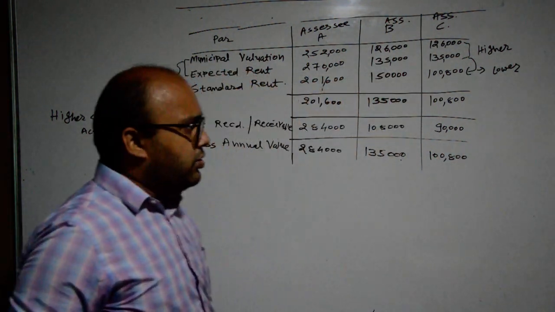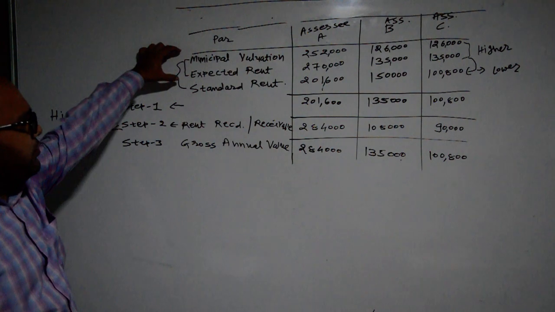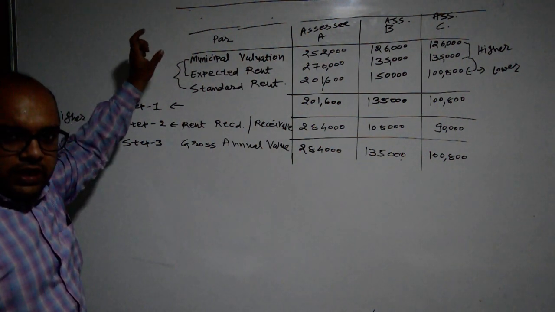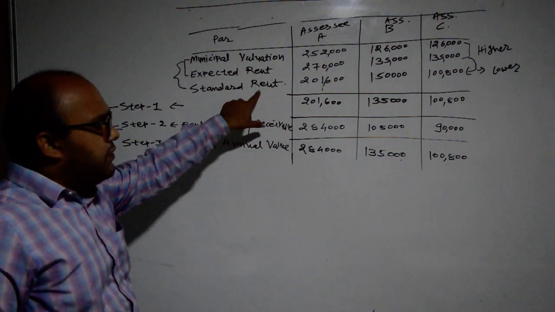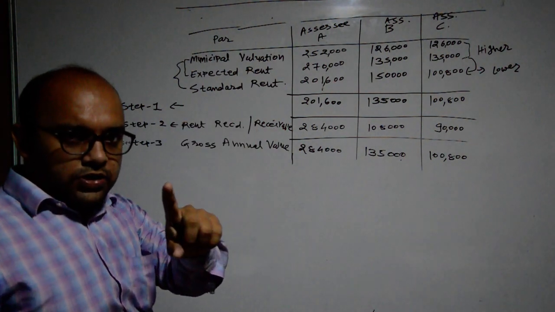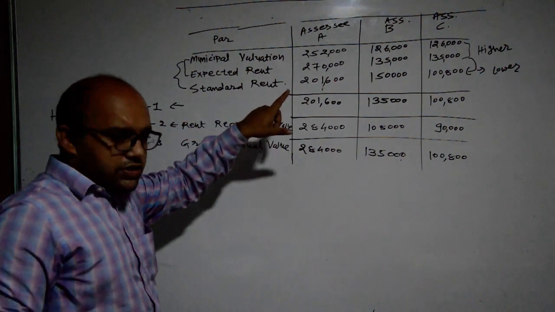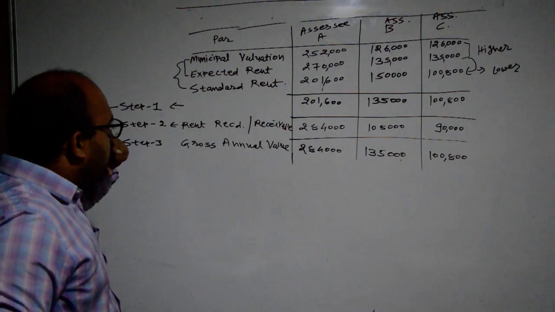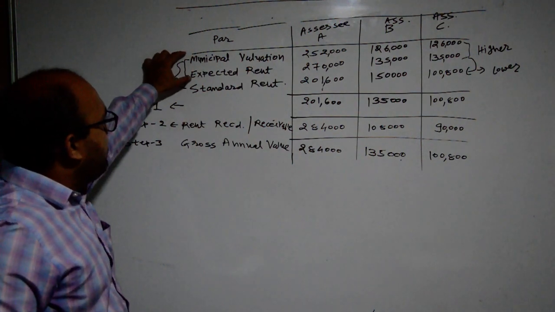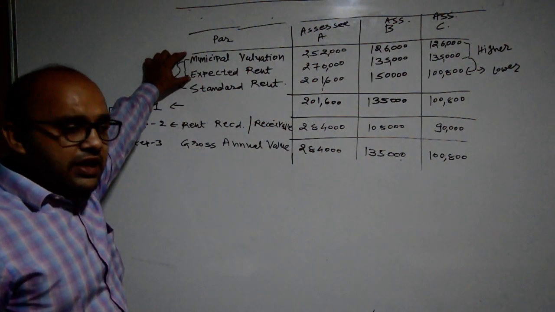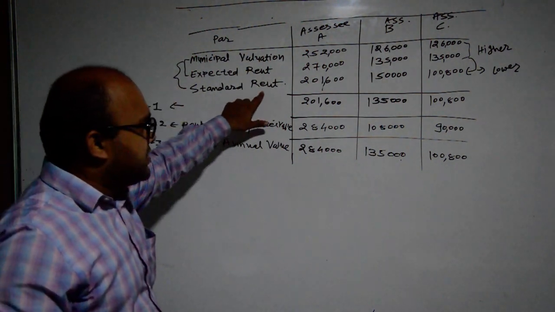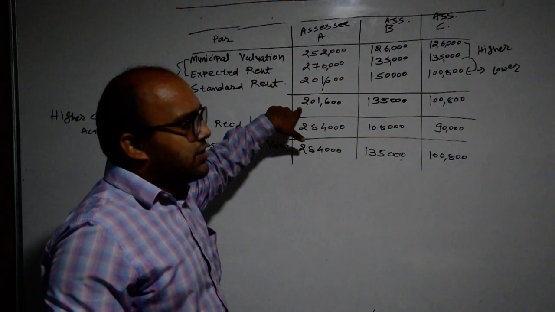So first of all you have to consider municipal value and expected rent, whichever is higher will be selected. Then the selected amount will be compared with standard rent. Here we will have to consider the lower amount. Okay students, please note here, please consider this point and concentrate on that. In the first point we are considering the higher amount between municipal valuation and expected rent. In the second situation, the selected amount will be compared with standard rent and the lower amount will be considered.